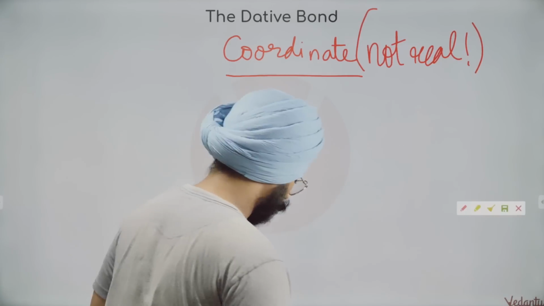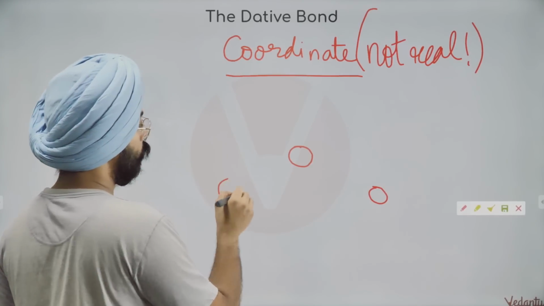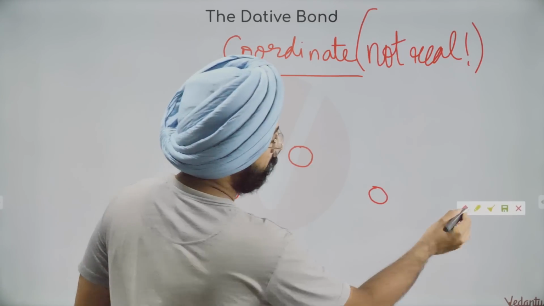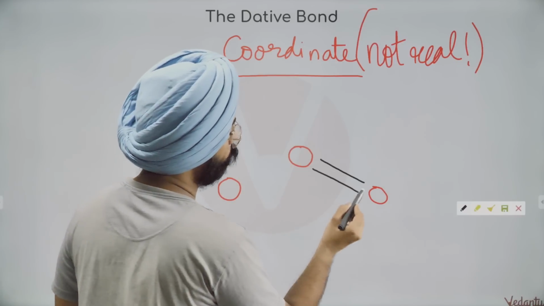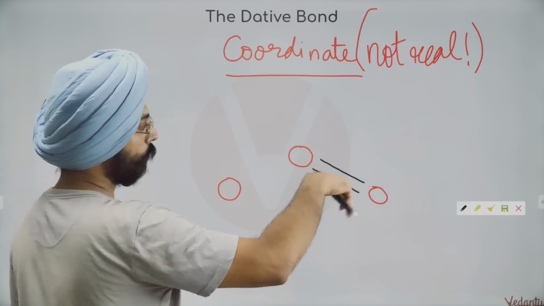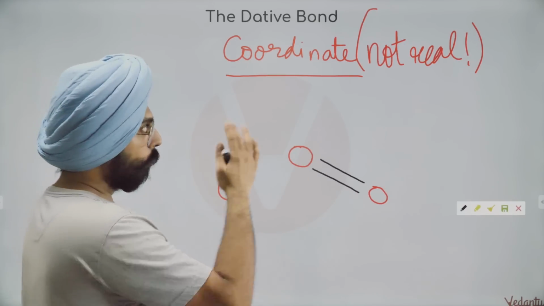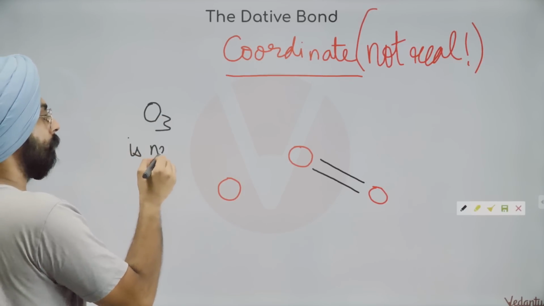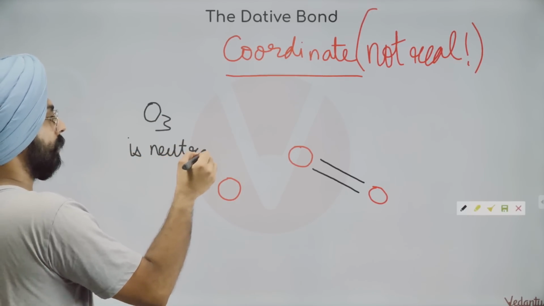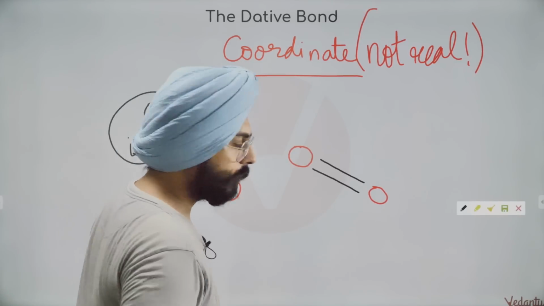So what is a coordinate bond? What does it look like? See, let's work with ozone once again. We want to make a structure for ozone. What is done in a coordinate bond is two bonds are put over here. Okay, great. Now these two are satisfied, but this guy is not satisfied. We know that ozone overall is neutral. It doesn't have any positive charge. It doesn't have any negative charge. Ozone on its own is a neutral species.